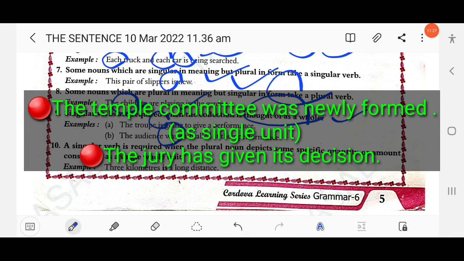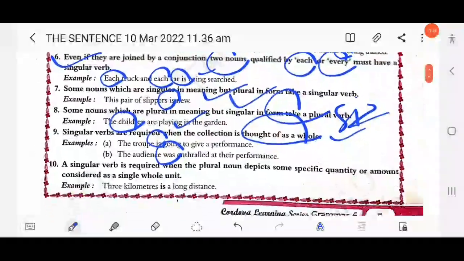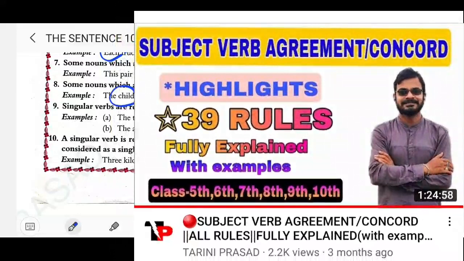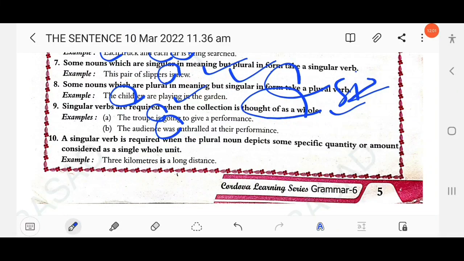When we consider the collective noun as a singular unit, we use a singular verb. So from rule number 1 up to 10, I have briefly discussed all the rules. You can get a complete idea. All rules have been briefly described with examples.